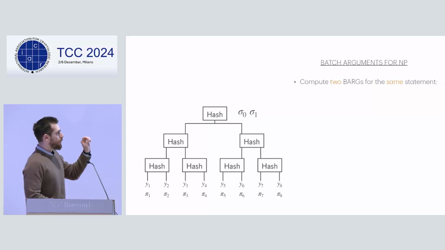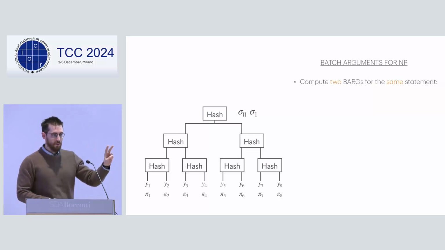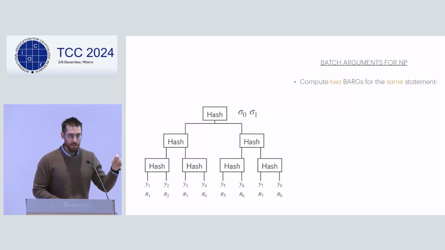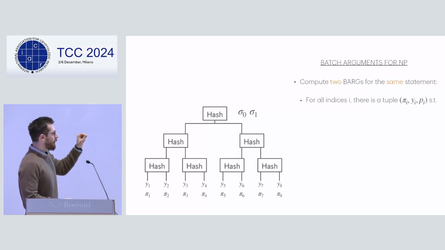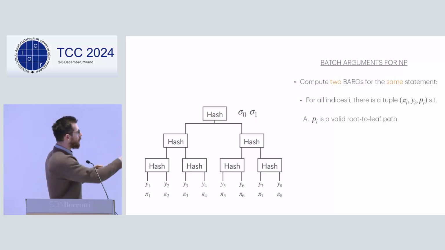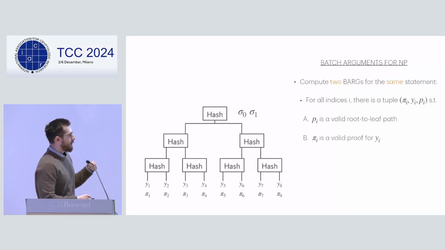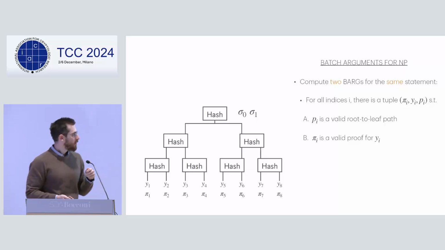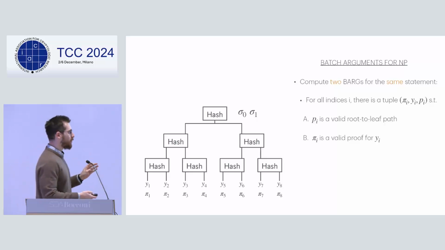In fact, we will compute two different BARGs, for reasons that will become clear later, for exactly the same statement, but the statement is that for all indices i in the leaves, there exists a tuple consisting of pi, y, and pi_i, where pi is a valid root-to-leaf path in this tree, and pi_i is a valid proof for y_i under the original key. Okay, this is very natural. That's the thing you would do.